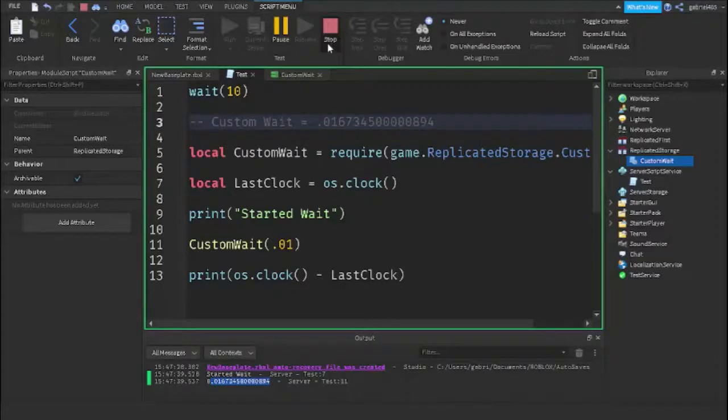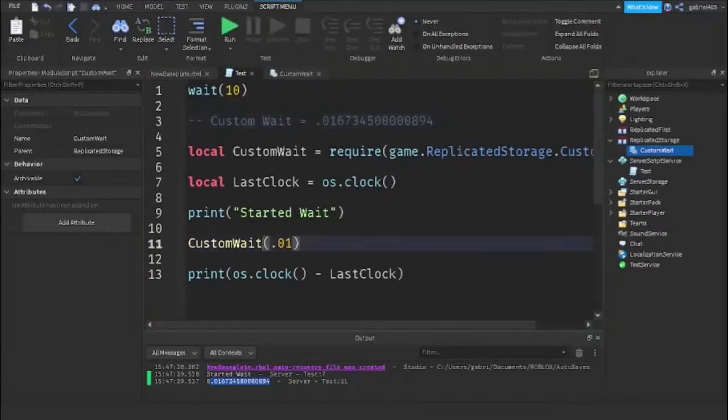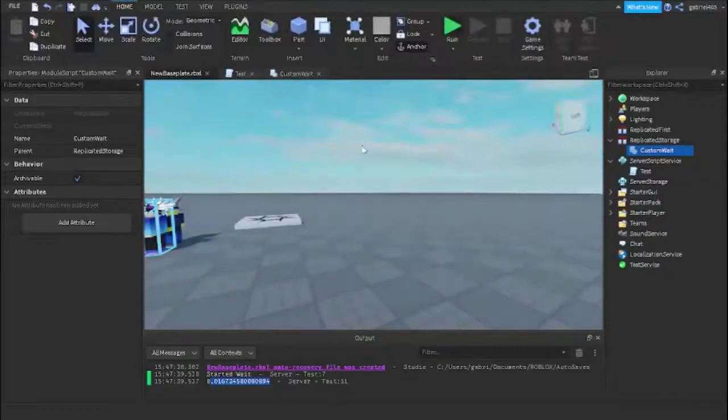And now we're going to test out the normal wait. So let's put in wait 0.01 and let's see how much time has elapsed because of the wait.